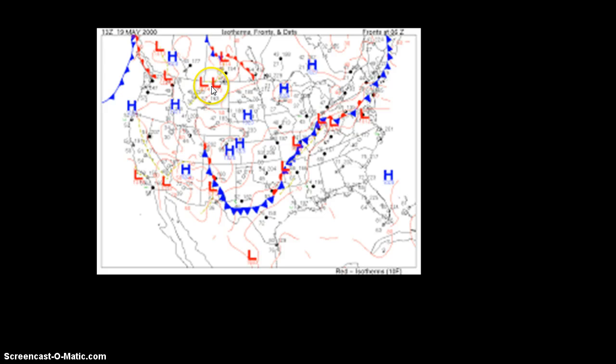We can tell that these areas are most likely going to be cloudy, or that they're going to have some type of precipitation associated with it. These regions here are going to have high pressure, which means that the weather is going to be stable. We can almost predict that there's going to be partly to mostly sunny skies. And then once you start to account for where the air masses are located, you can kind of predict where the L's and the H's are going to fall along this line and what type of temperatures you're going to find. So that's a quick overview of air masses.